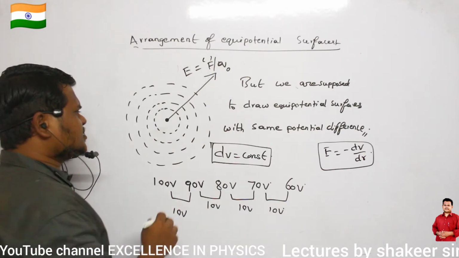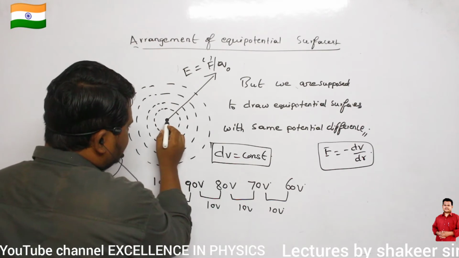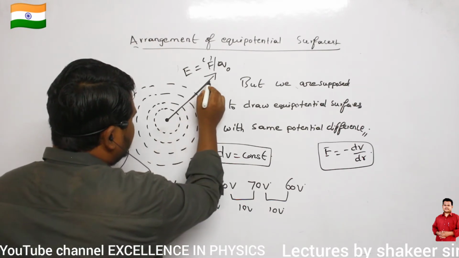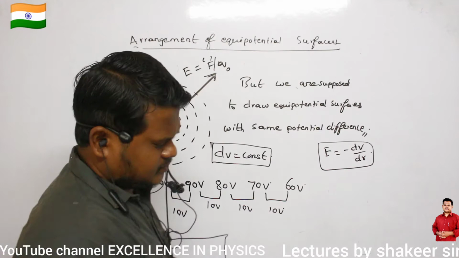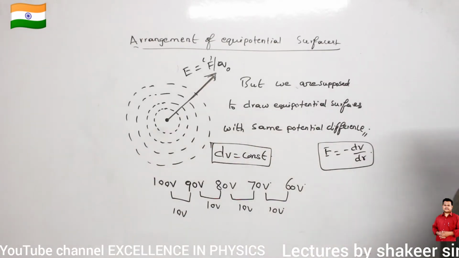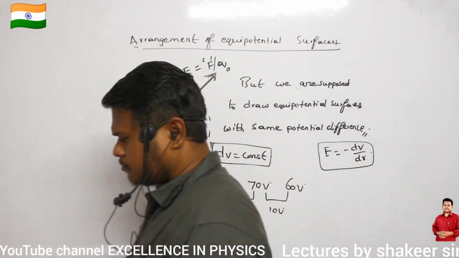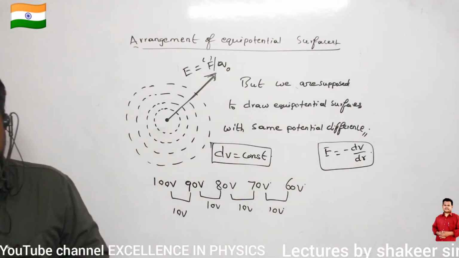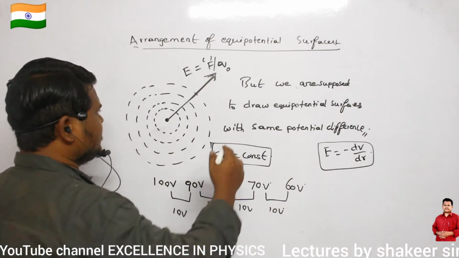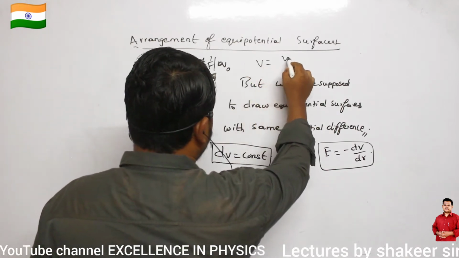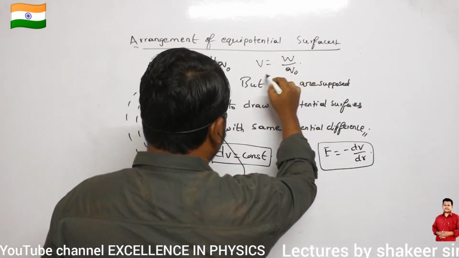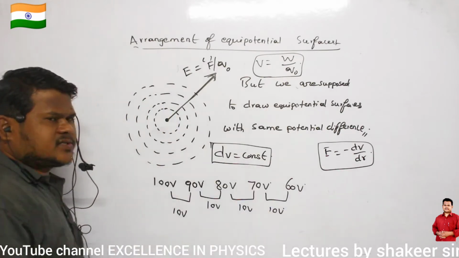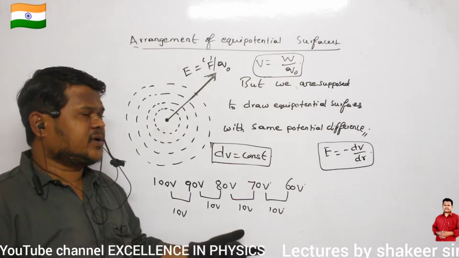Next, similarly, as you move away from the same point charge, what happens to potential? What happens to the potential at a point? Does the potential at a point increase or decrease? What is meant by potential basically? Potential is nothing but work done per unit test charge.